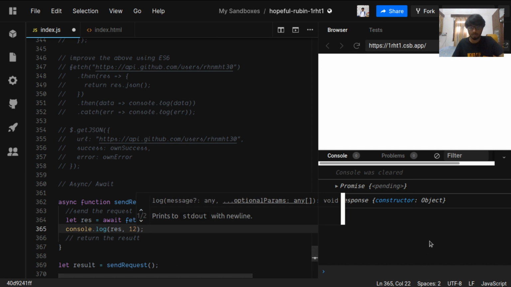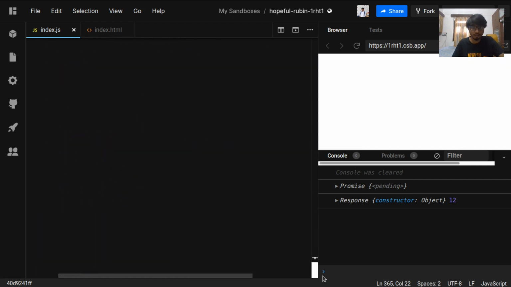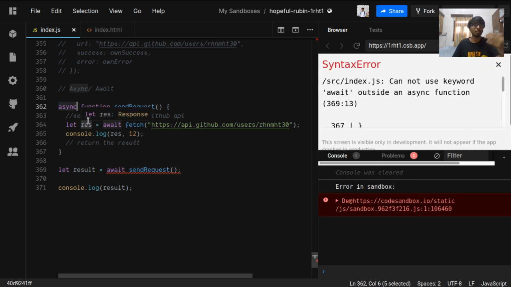Okay, why is that printing? Okay, this console statement is there. This result is being printed. The result is now promise pending because this function is async, so we need to await here too. An async function always returns a promise to us, so we need async. And now again we are getting an error: await cannot be used outside of an async function.